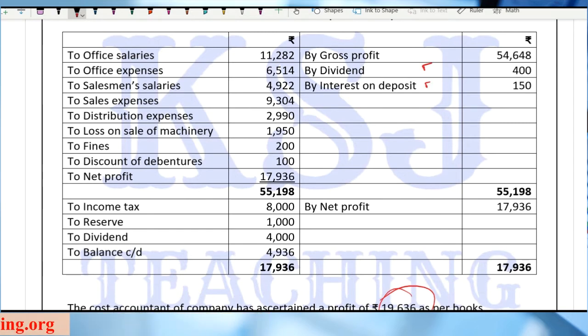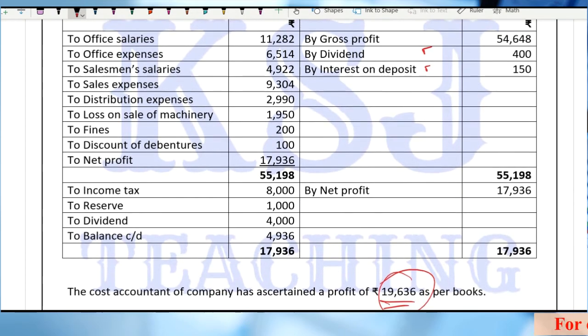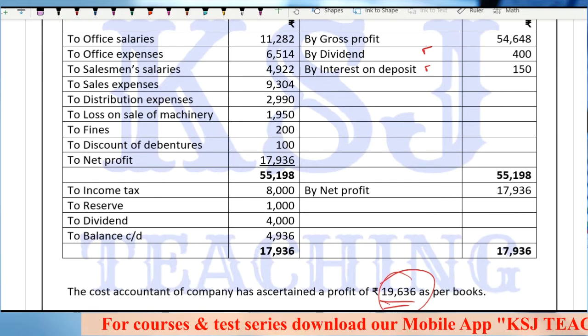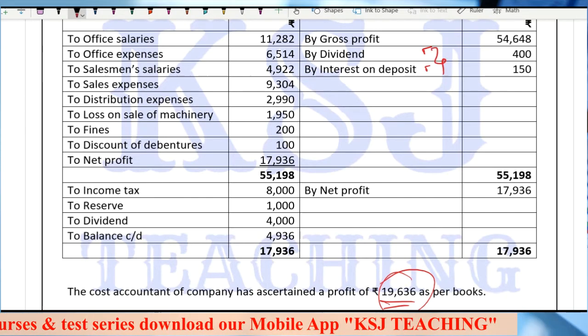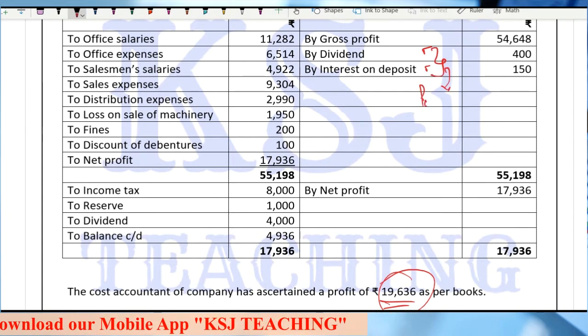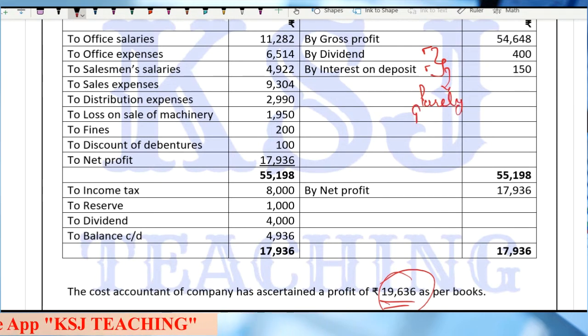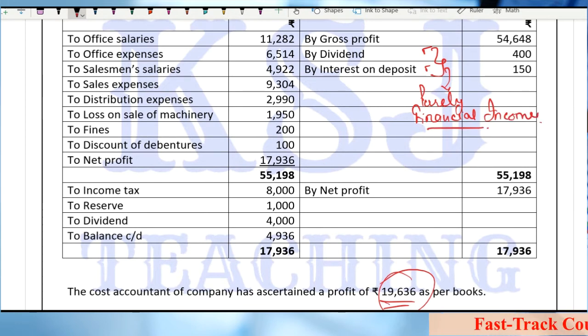Do we take these two items while calculating this costing profit? Just tell me. So do we take this dividend income and the interest on the deposit while calculating the profits? No, sir. These are my purely financial incomes. These are my purely financial incomes. Any doubts in this point?